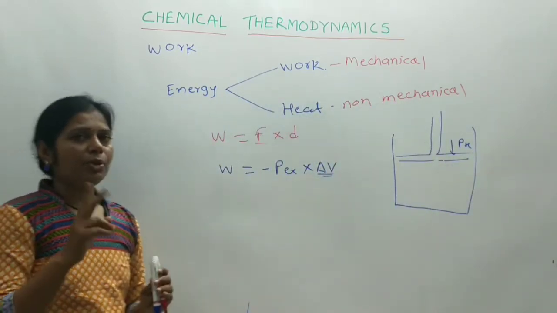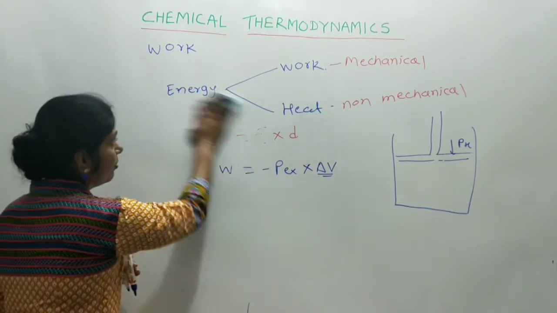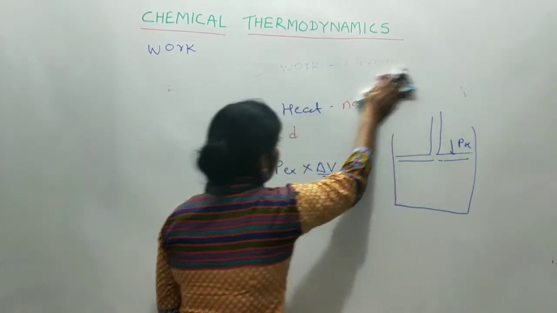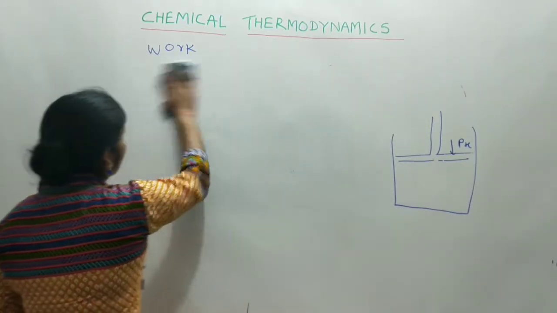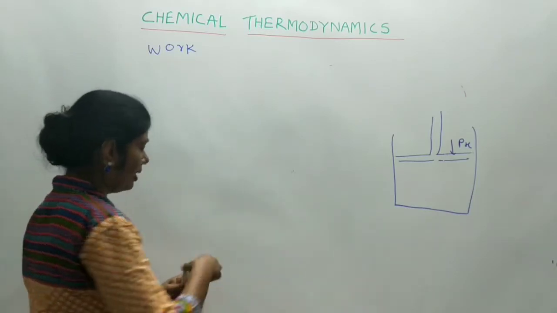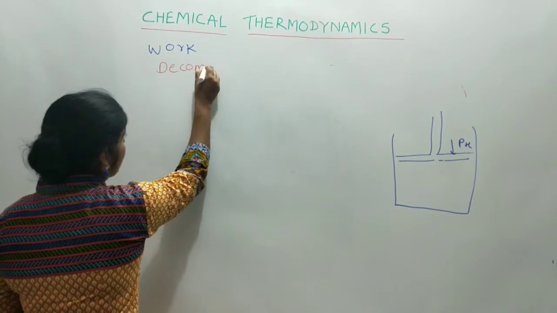Now there are two cases. First, we see the first case. Suppose one of the reactions is the decomposition of H2O2.